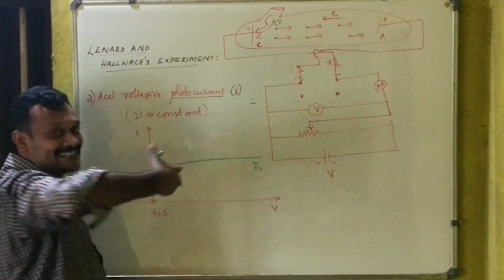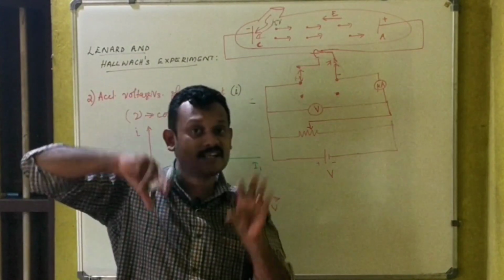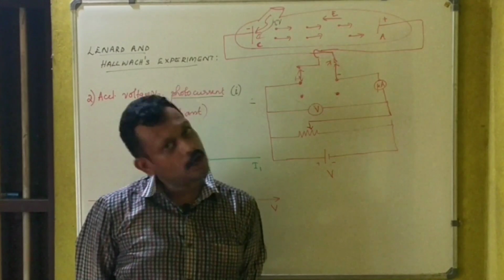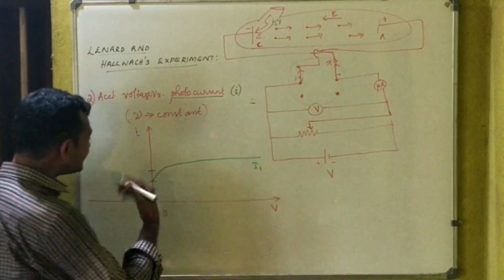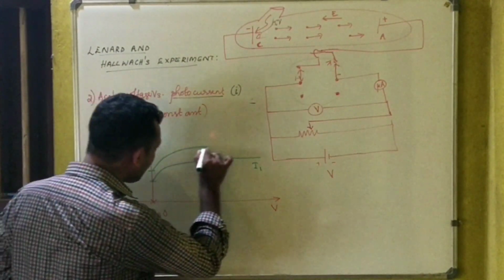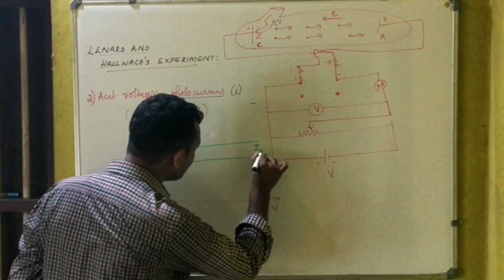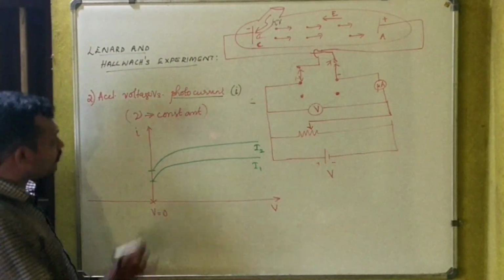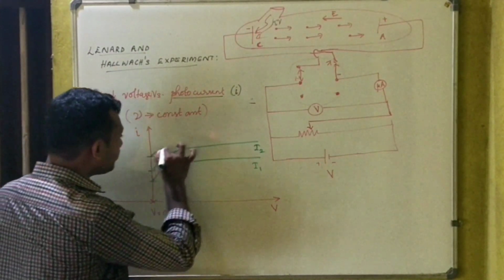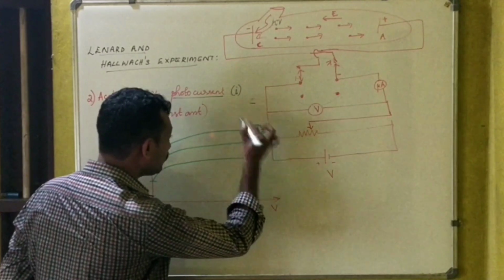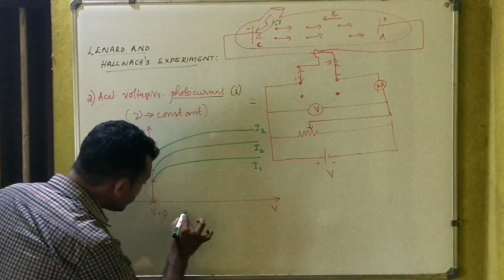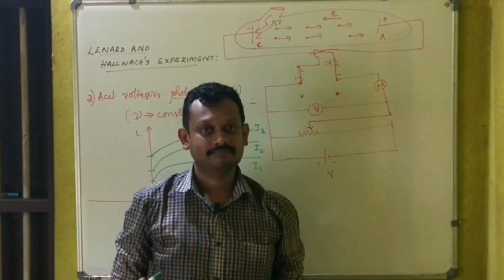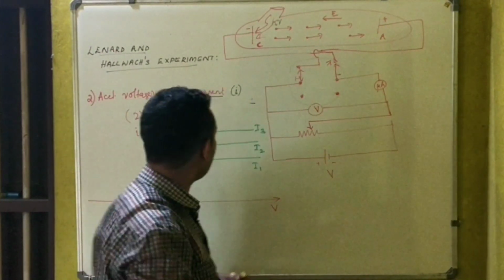Now they study, if this is the variation at one intensity, say I1, what happens when the intensity is changed? Okay, let's change the intensity. This time it is observed that the graph is again likewise, but this is at intensity I2. Let us go with one more intensity, and the graph is observed like this, I3. Now I applied positive voltage, right?